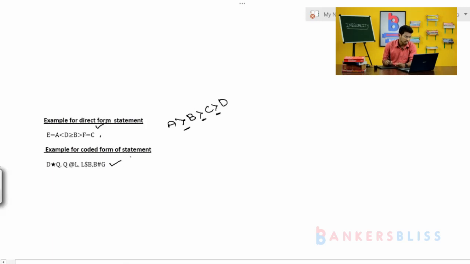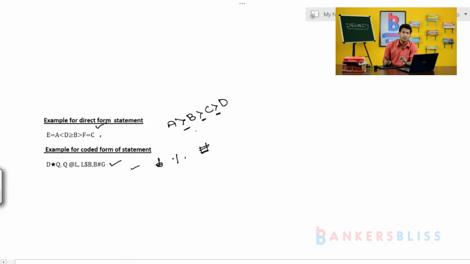Then look, the second one is coded form of statement. What do you mean by coded? It is simple. Coded form is represented by symbols, such as dollar, percentage, or hash.